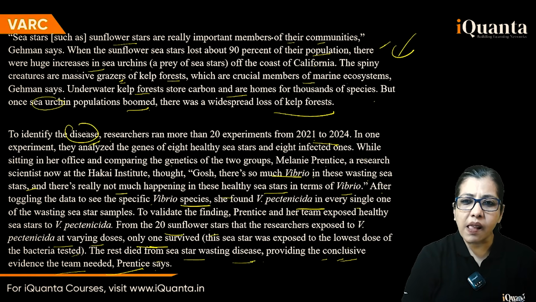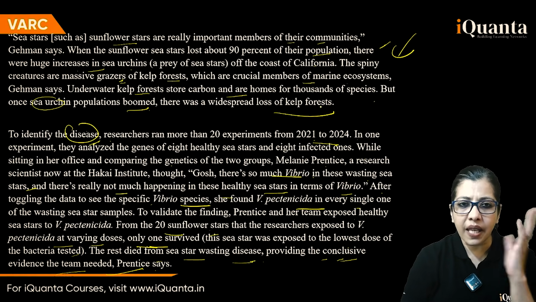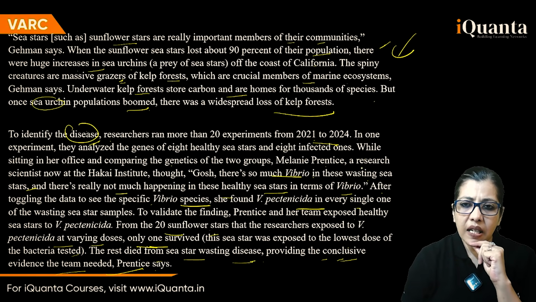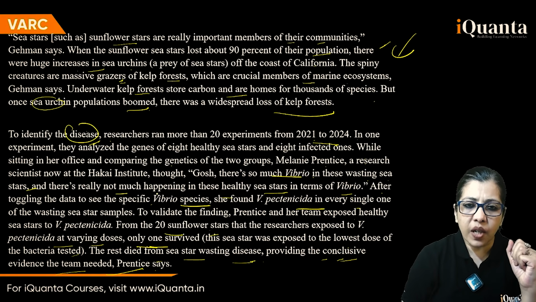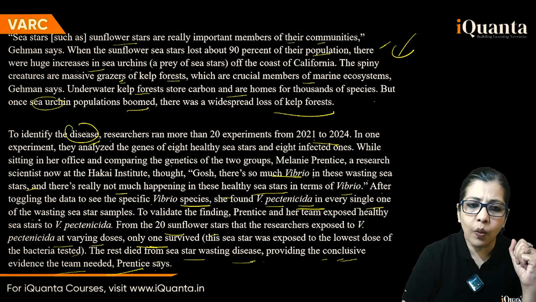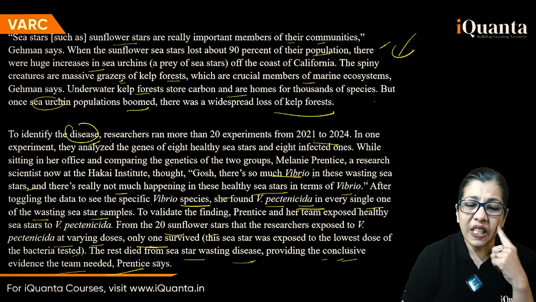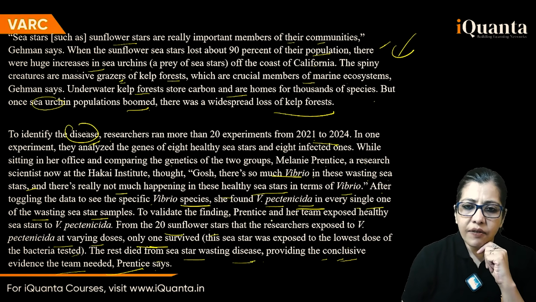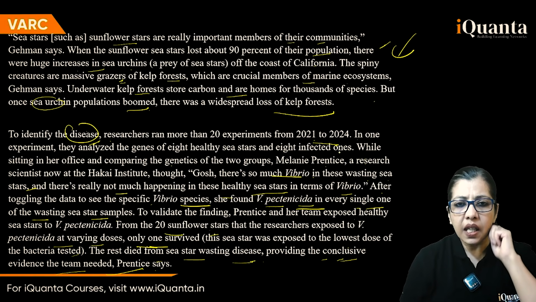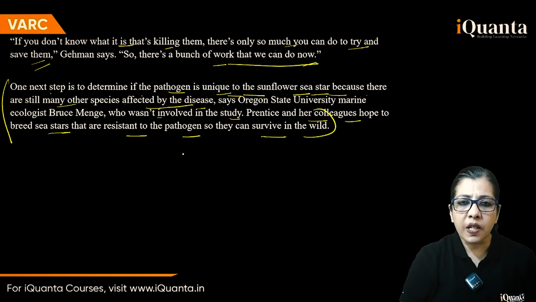And then यहाँ पे sunflower sea stars का like he gives the kelp forests and all वाला, that is another thing. फिर यहाँ नीचे आकर के he says, comparing this, there's so much Vibrio in these wasting sea stars जो बर्बाद हो रहे हैं, and there's really not much happening in these healthy ones. After toggling the data, there is V. pentanicida in every single one of the wasting. It is there. So you can control it. You can save their population. To validate the finding, exposed healthy ones, okay, lowest dose, तो उनको confirm पता चला कि हाँ, this is there. This is the reason. This is spreading.